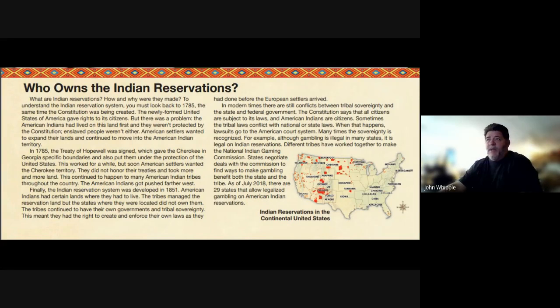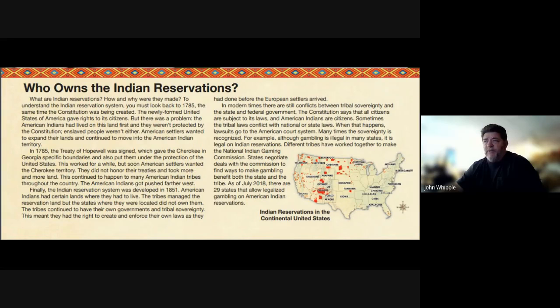To understand the Indian reservation system, you must look back to 1785, the same time the Constitution was being created. The newly formed United States of America gave rights to its citizens, but there was a problem. The American Indians had lived on this land first, and they were not protected by the Constitution. Enslaved people weren't either. American settlers wanted to expand their lands and continued to move into the American Indian Territory.